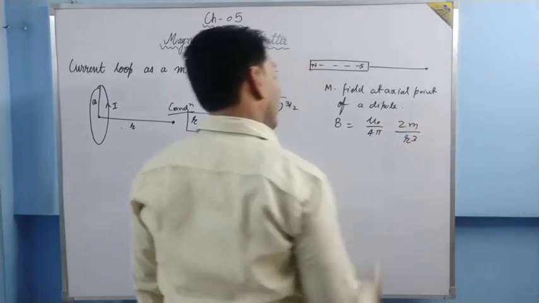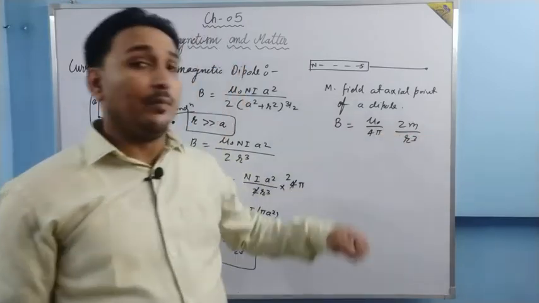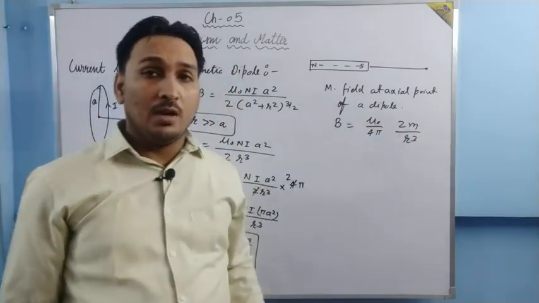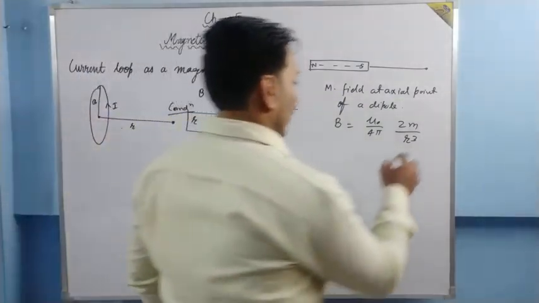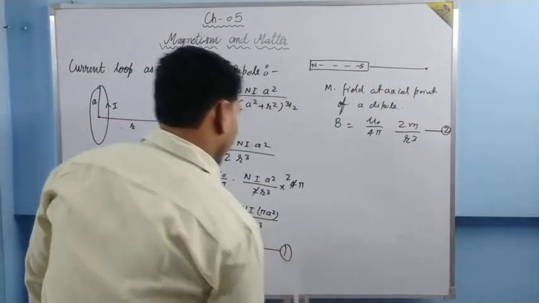I have told you, in electrostatics it is 2p upon r cube, in magnetism it is 2m upon r cube. Now try to find the similarity between this expression, let this be equation number 2, and this expression, let this be equation number 1.